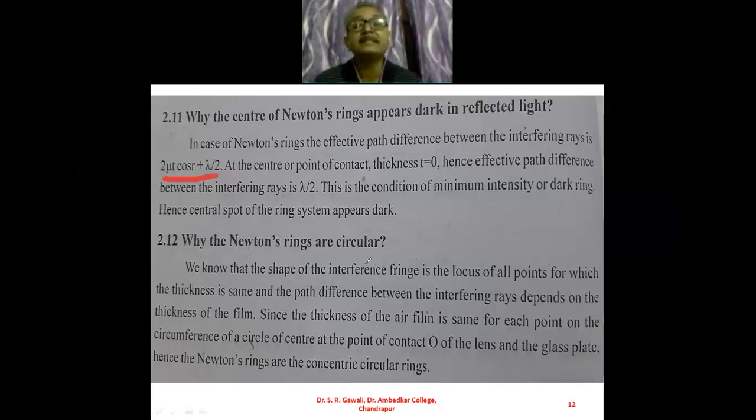Since the thickness of the air film is the same for each point on the circumference of a circle centered at the point of contact O of the lens and the glass plate, the Newton's rings are concentric circular rings. The thickness is the same in all directions, and therefore concentric circular rings are obtained in the interference field.